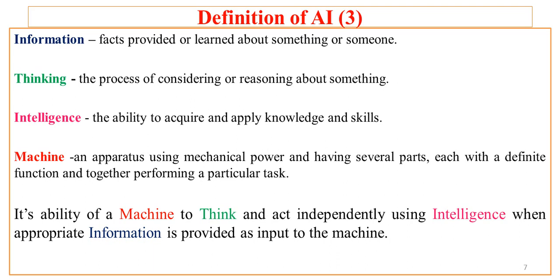This is very important because AI is nothing but a machine which is capable of doing tasks like a human being. That means it can independently think, it can independently act, and it can independently react. If such is the machine, then we call that artificial intelligence.